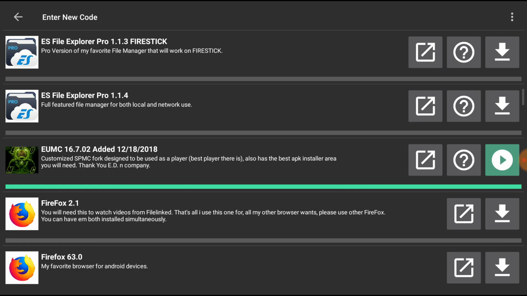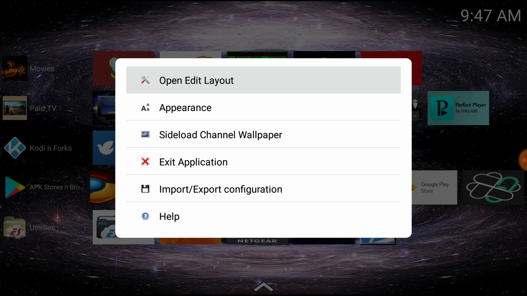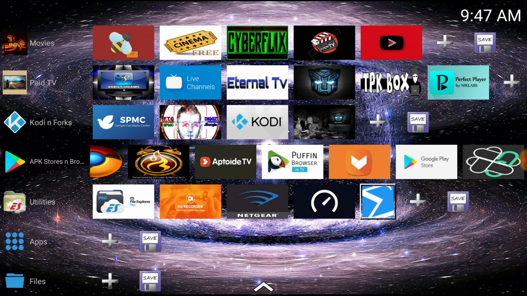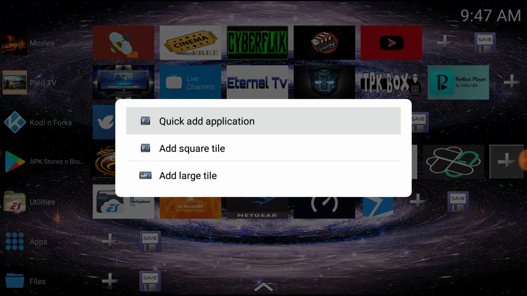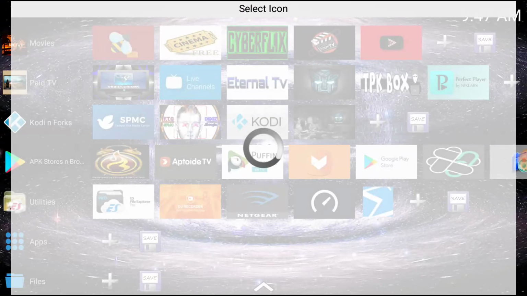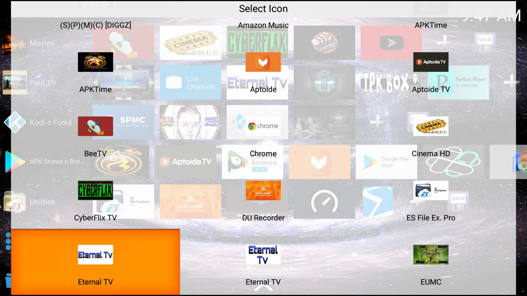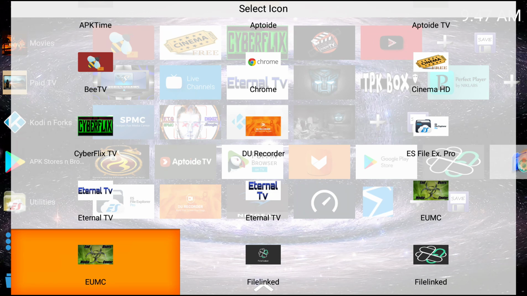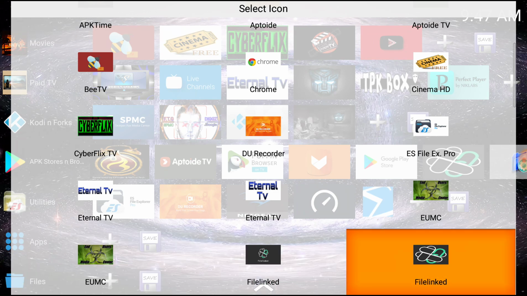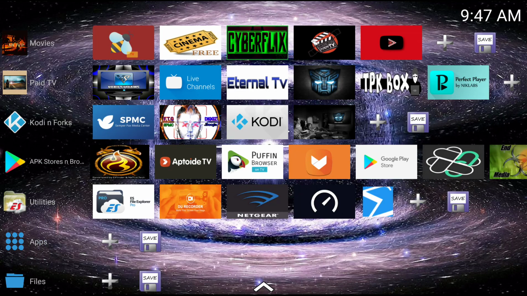I'm going to hit my home button. Go down here and I'm going to edit my layout again. I am going to add it to APK stores and browsers. I don't know which one I want to use. Let's just use that one.